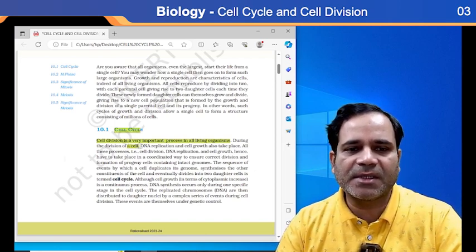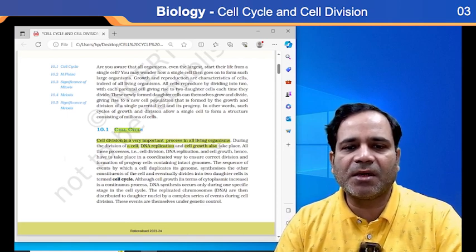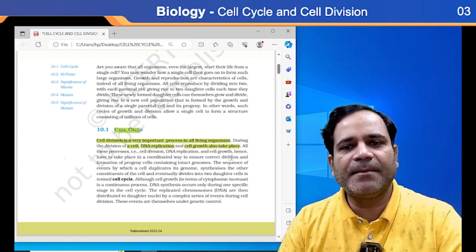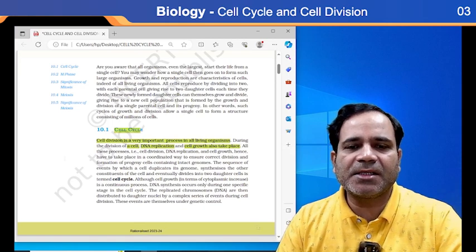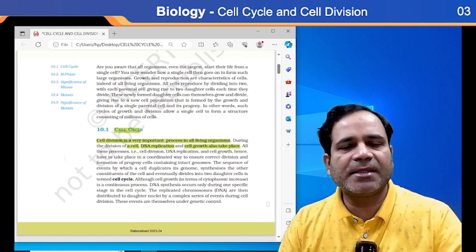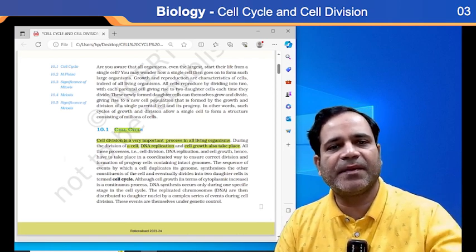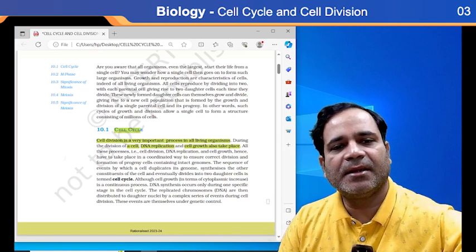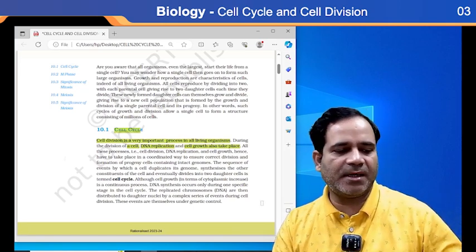During the division of the cell, DNA replication and cell growth also take place. Clear? The DNA replication. So where will the replication take place? In S phase, that is synthesis phase. In the synthesis phase, the DNA replication will take place, my dear. Correct?